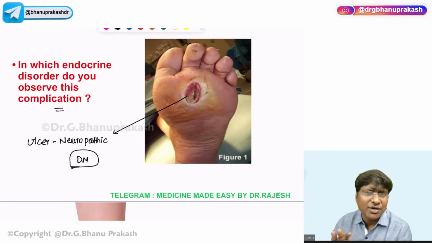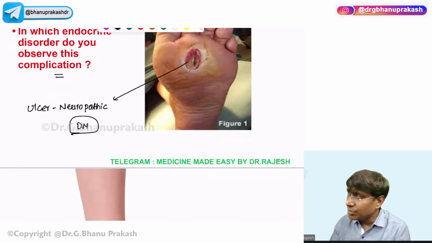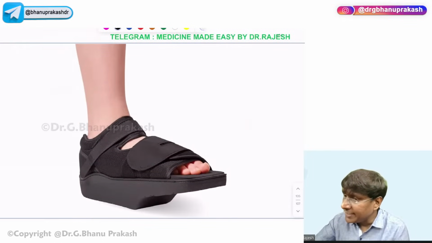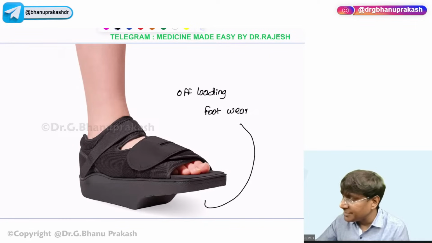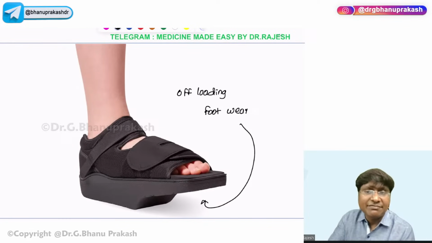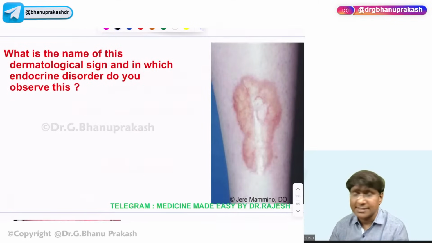Topical antibiotics will be of no role here. You need to make a footwear which is called the offloading footwear. Offloading footwear means you relieve the pressure from the ulcer site. This is what we use in case of neuropathic ulcer.